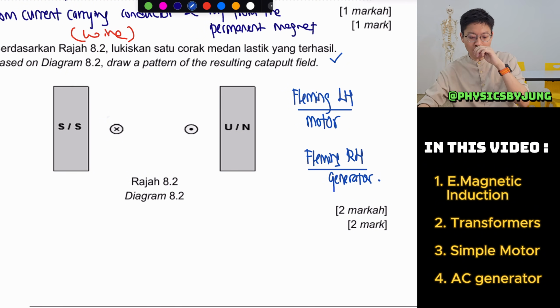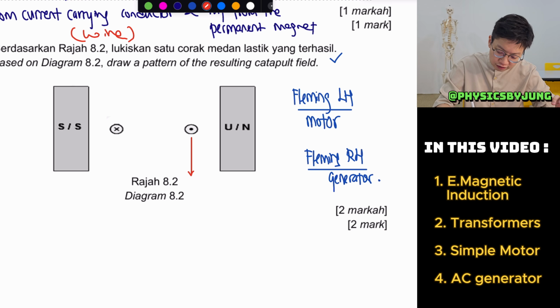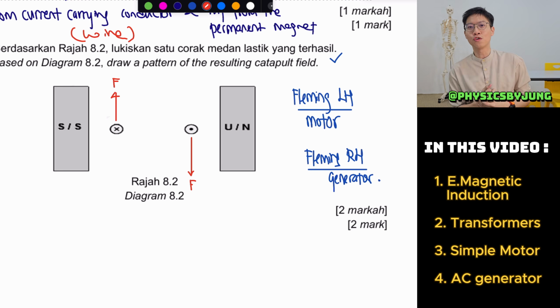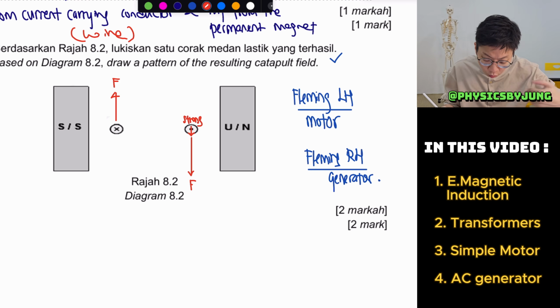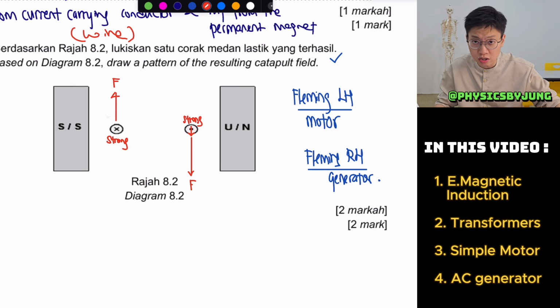As for how to do this, I've already used my Fleming's left hand rule. I know that the force of this is going down, and I know that the force of this is going up. If you want me to teach you how to see the force, that is another video, guys. I'm sorry. The top part here is usually strong, that's why it will push to the lower part. So the bottom part here is strong.